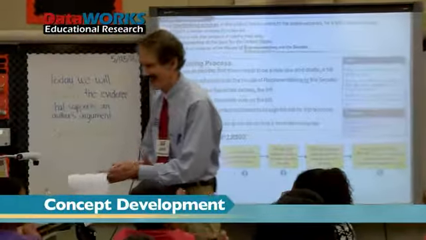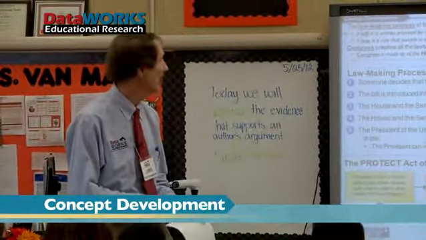Joseph. The lawmaking process of the United States, like first someone decides to make a law, so they write the bill, and then they show it to the representatives or the senator. Great. And then they debate if they want it in there, and then they start voting, all in favor, who wants this to be a law. After that, they show it to the president, and if the president doesn't want it to be the law, he just doesn't sign it, or he does and makes it a law. Let's give him a round of applause. That was a great answer. All right. I think you got everything in there.